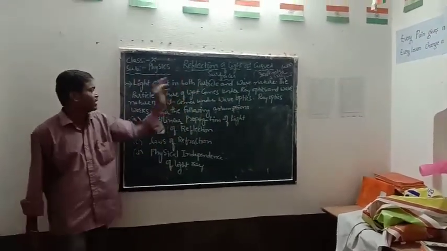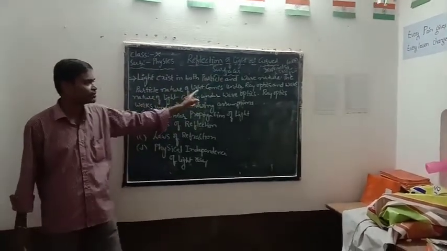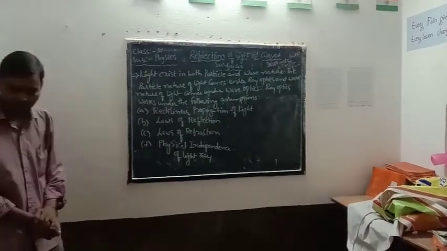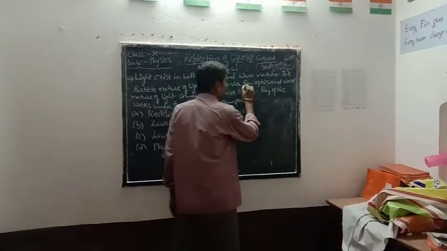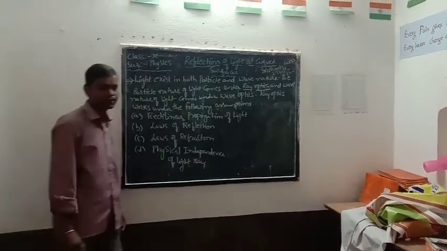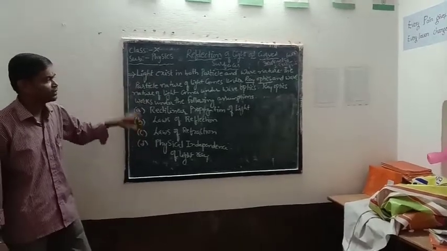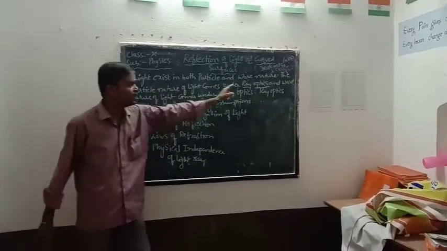The particle nature of light comes under ray optics, whereas the wave nature of light comes under wave optics. According to our syllabus, we are learning only ray optics, though a special name is not mentioned in our textbook. We are learning about the particle nature of light, that's why it comes under ray optics.